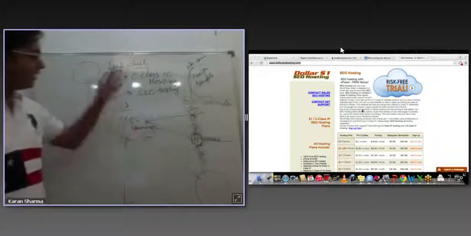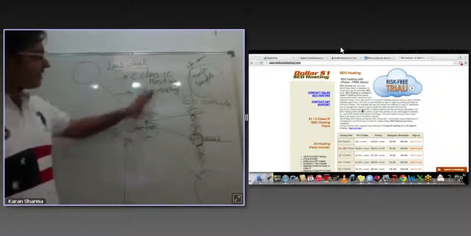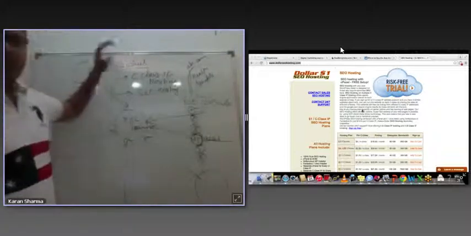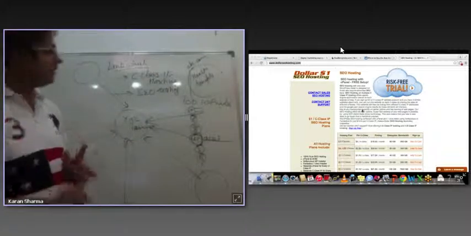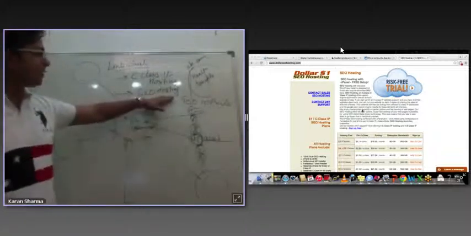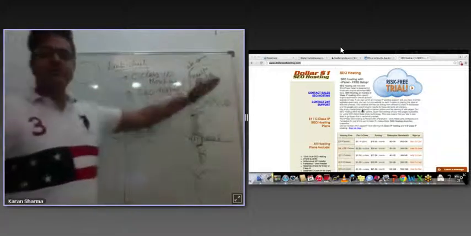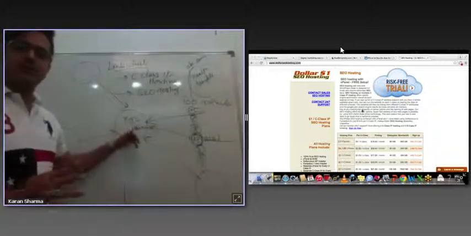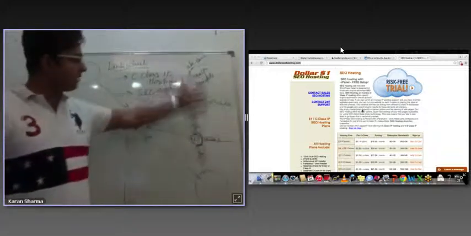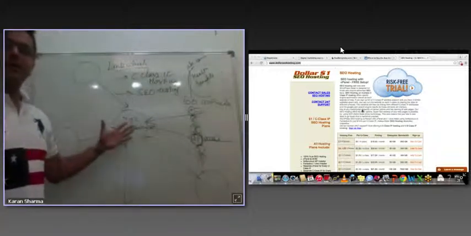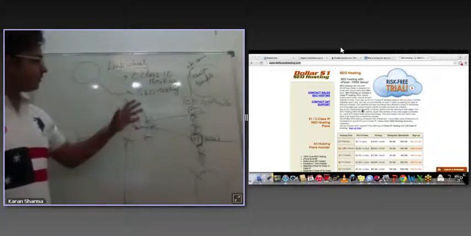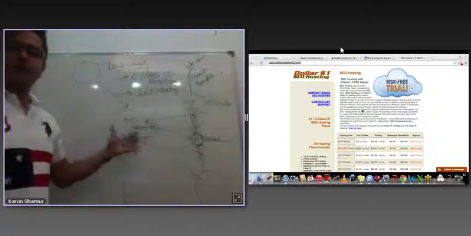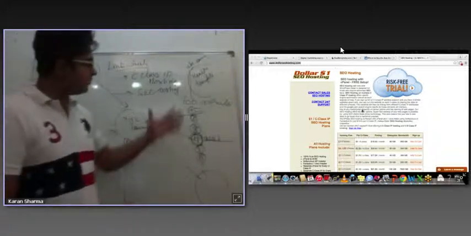So guys, this is what a link wheel is. You have a money website, and you create multiple blogs around it with old domains, at least 1 year old. You go for SEO hosting. You add content which is related to your money website. There should be some relevancy. Somehow you talk about keywords which will be related to your money keyword, which is acai berry in this case.